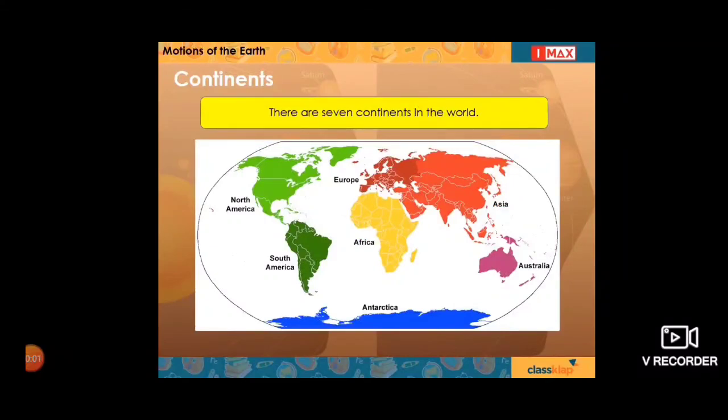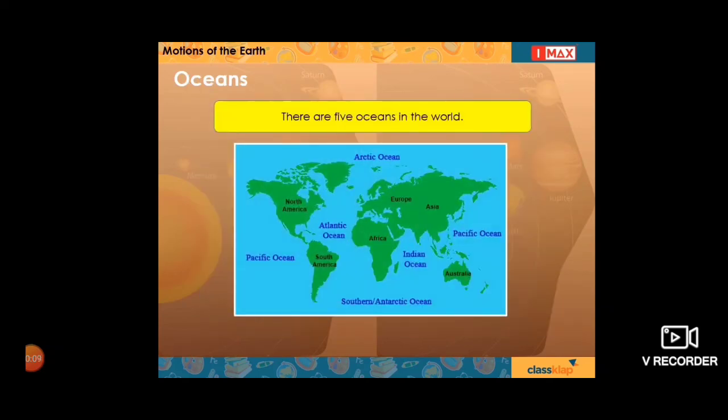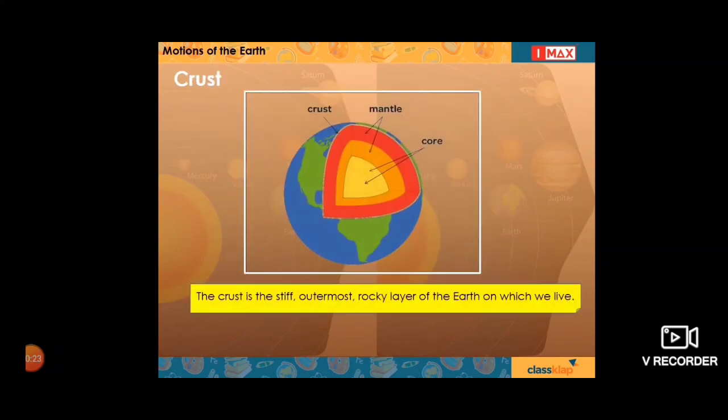On the Earth's surface, there are 7 continents in the world. Oceans are extremely large water bodies of salty water. They cover 3/4 of the Earth's surface. There are 5 oceans in the world. The stiff outermost rocky layer of the Earth on which we live is called the crust.